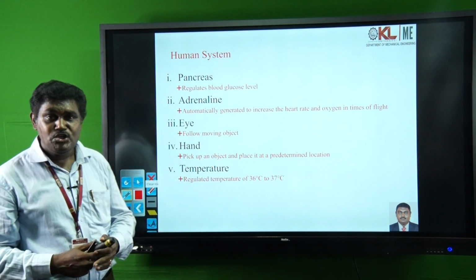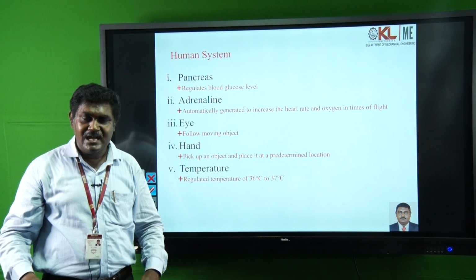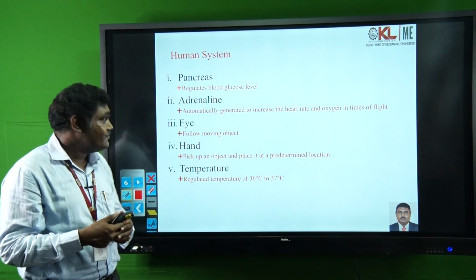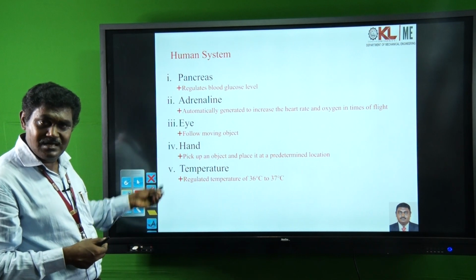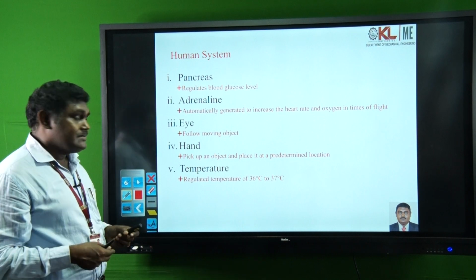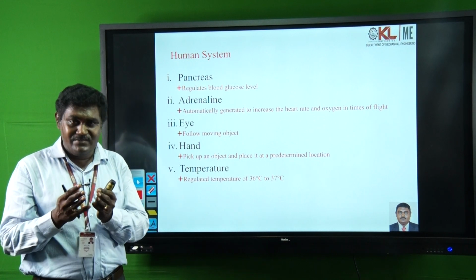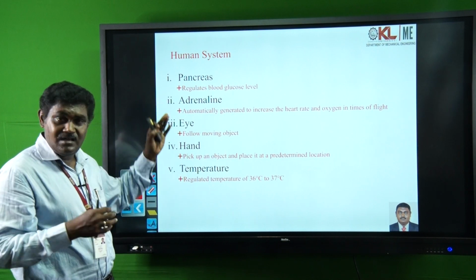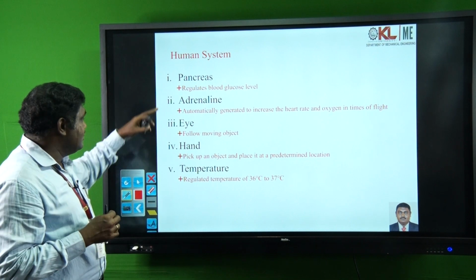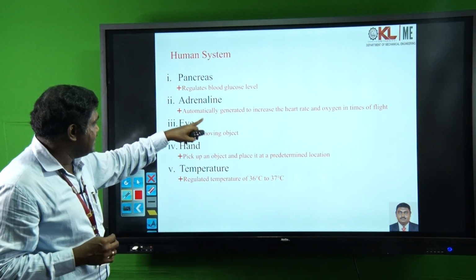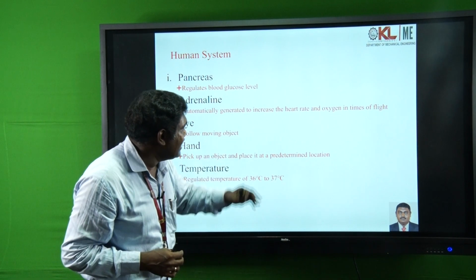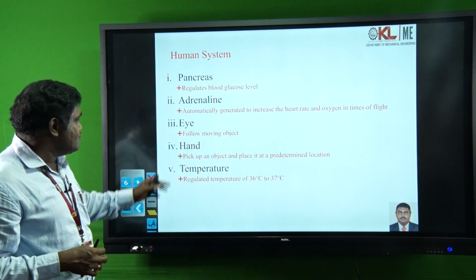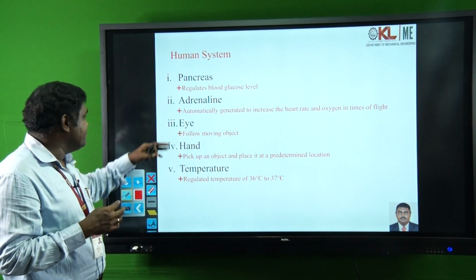Now, coming to the human, our human body has a number of sensors and a number of actuators. Now, see the few examples quoted. The pancreas regulates the blood glucose level. The pancreas will regulate the glucose level of the blood, and adrenaline is automatically generated to increase the heart rate and oxygen in time of flight. So, the oxygen generation is controlled this way.